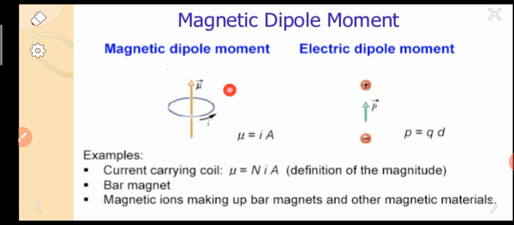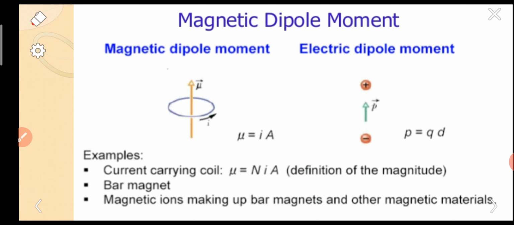The magnetic dipole moment is represented by mu bar. Here, in this case, the magnetic dipole moment is calculated using the formula mu equals I into A. Suppose this coil has a number of turns, not a single turn. For a single turn, this is the formula. If there are a number of turns, we have written the examples here.